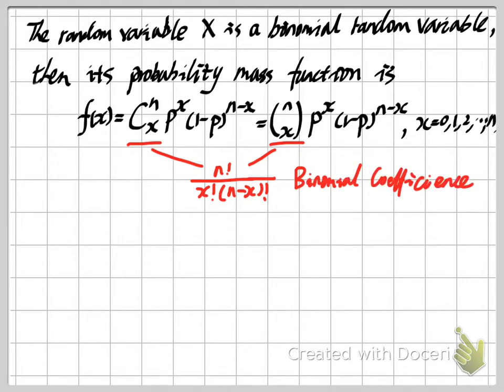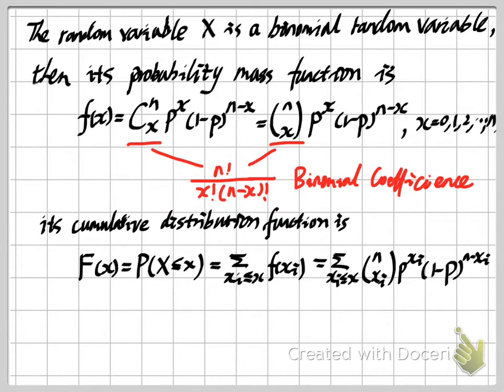Okay, and if we have a PMF, then of course based on this PMF we can compute a CDF. So what's the CDF of this binomial random variable? This is just based on the definition of PMF and CDF.